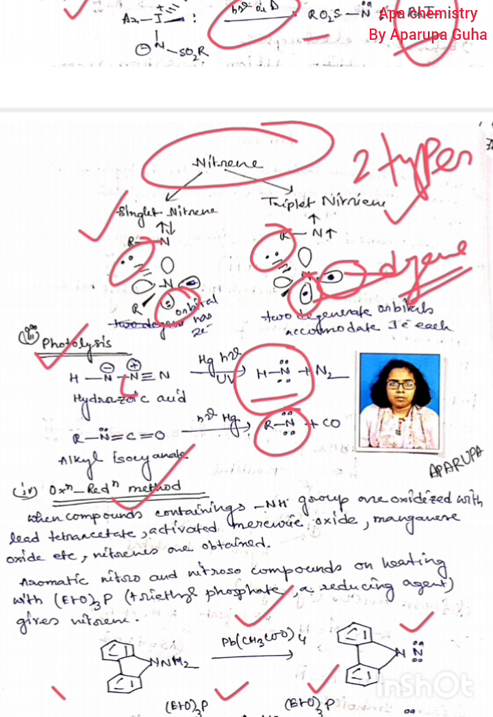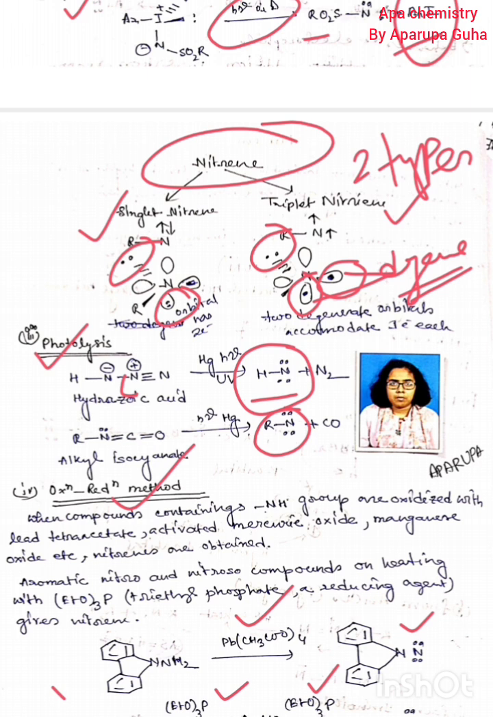So nitrene should behave as an electrophile. Electrophile means an electron loving group. Where the electron density is higher, there the electrophile attacks. Like carbene, which is an electron deficient species, nitrene is also electron deficient and an electrophile.